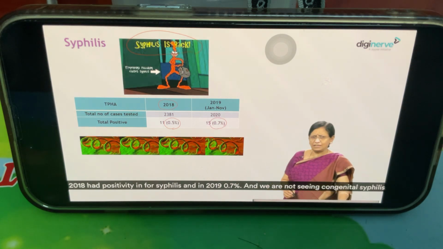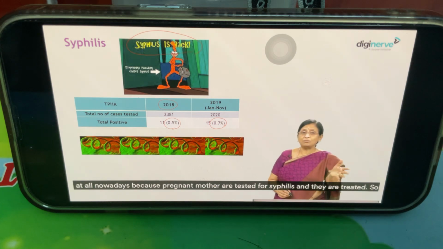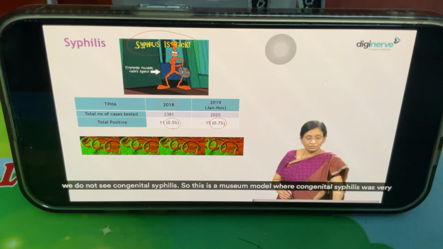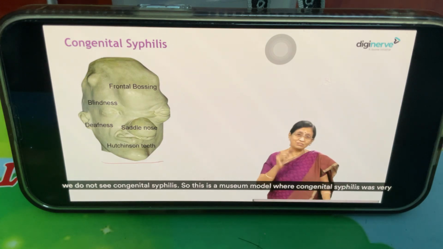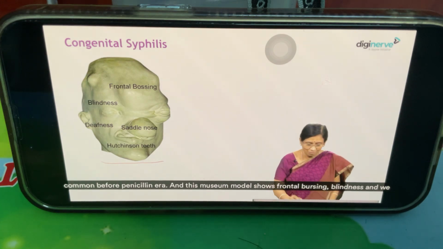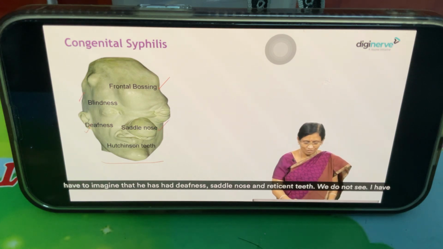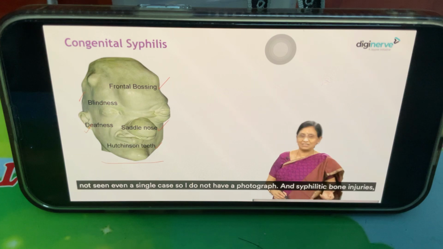And we are not seeing congenital syphilis at all nowadays, because pregnant mothers are tested for syphilis and treated. So we don't see congenital syphilis. This is a museum model where congenital syphilis was very common before the penicillin era. This museum model shows frontal bossing, blindness, and we have to imagine that he has deafness, saddle nose, and peg-shaped teeth. I have not seen even a single case, so I don't have a photograph.